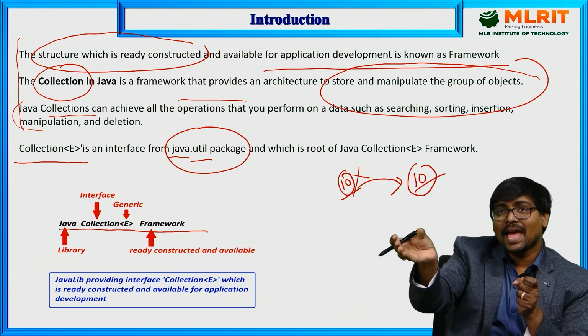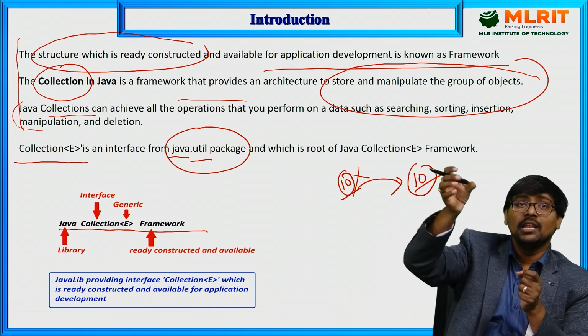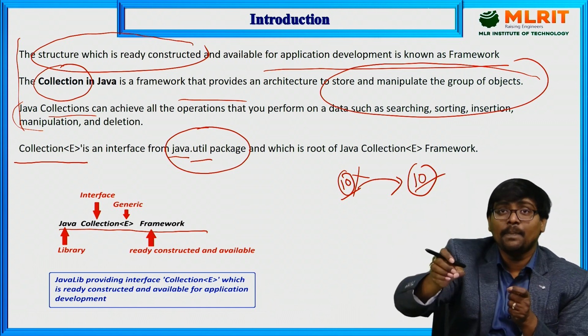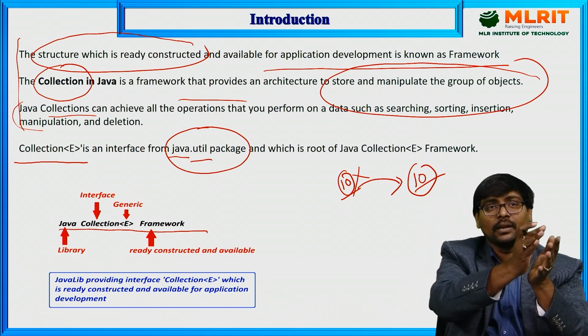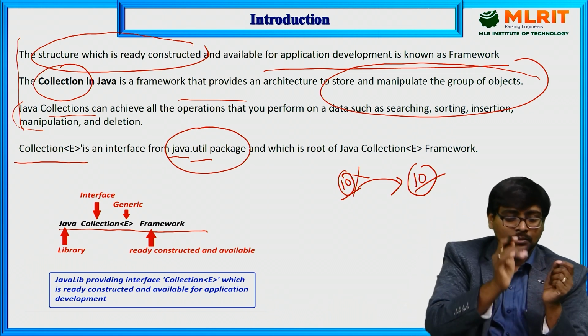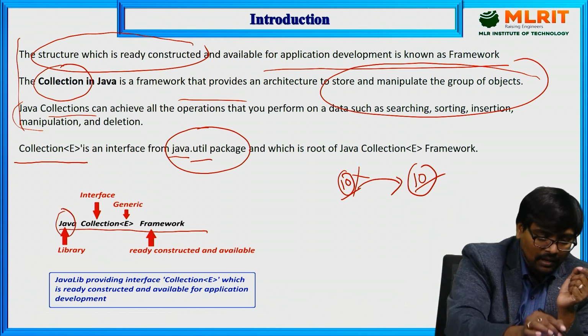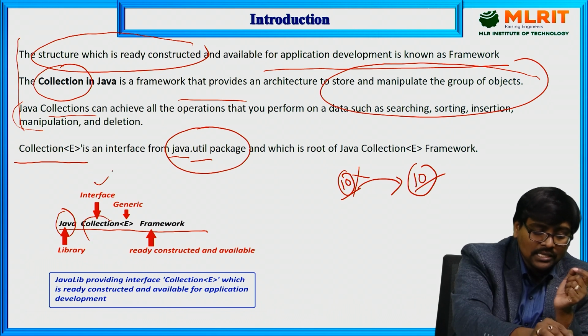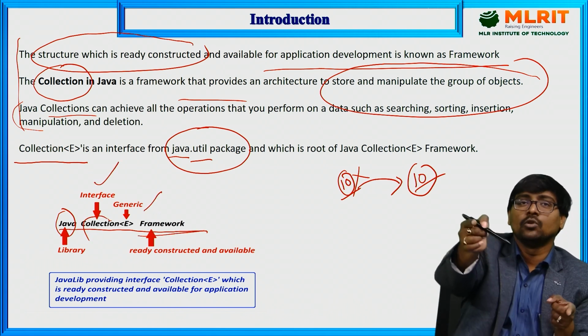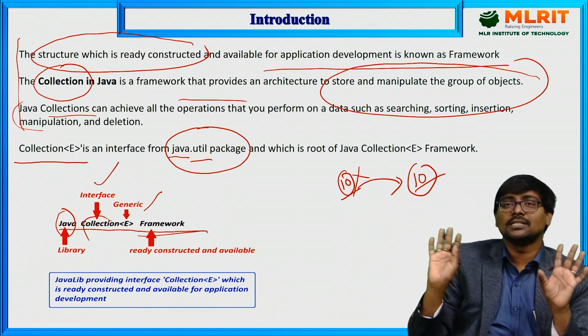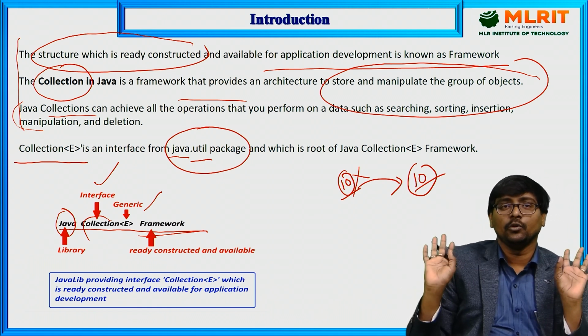So, Scanner is a class available inside the util package. That util package is available inside the library Java. So, Java library. Anyway, Collection is an interface, and E specifies generic. Framework, you know the definition: the structure is constructed already and available to use.